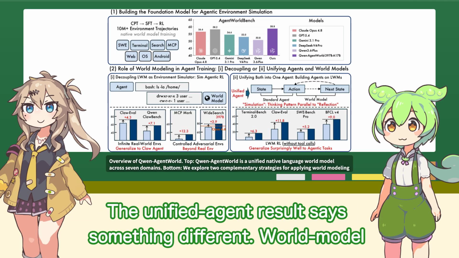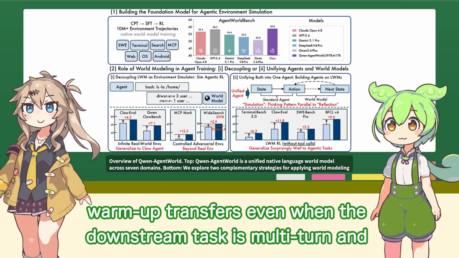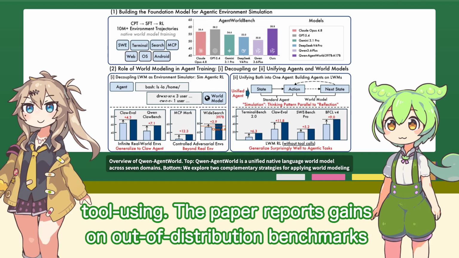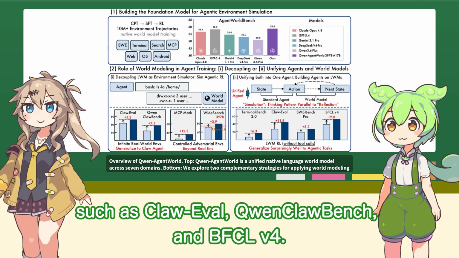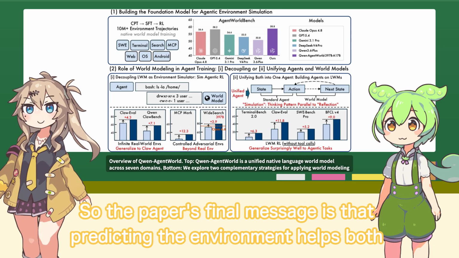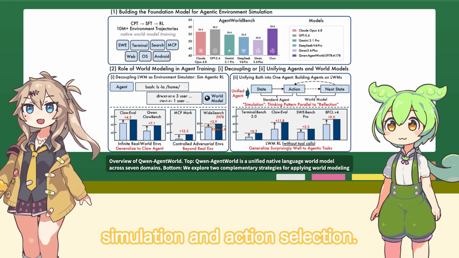The unified agent result says something different. World model warm-up transfers, even when the downstream task is multi-turn tool using. The paper reports gains on out-of-distribution benchmarks such as Claw-Eval, Qwen-Claw Bench, and BFCLv4. So the paper's final message is that predicting the environment helps both simulation and action selection.